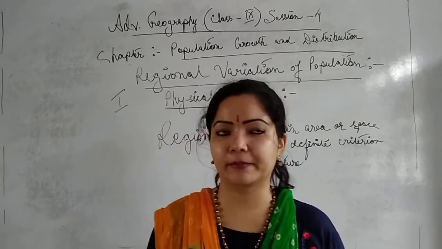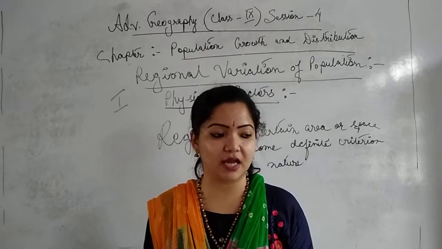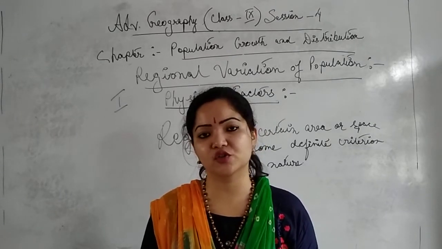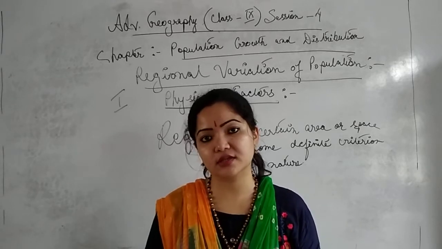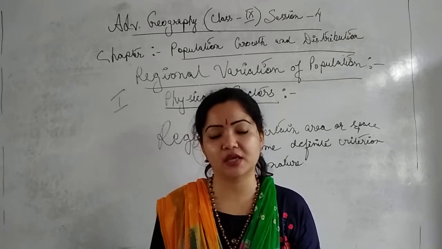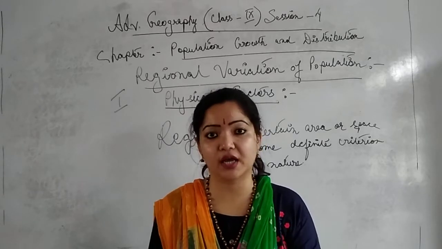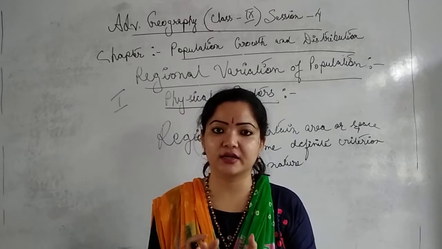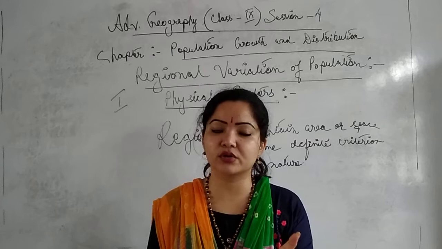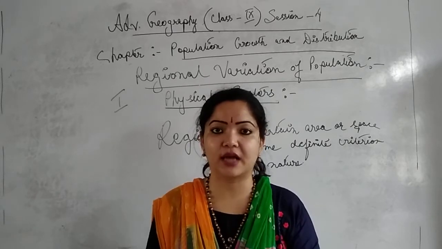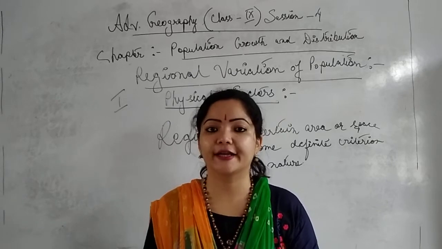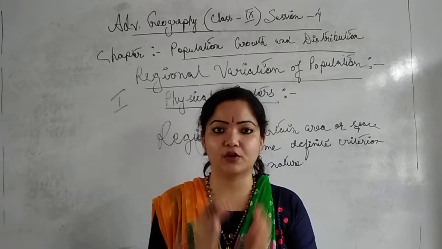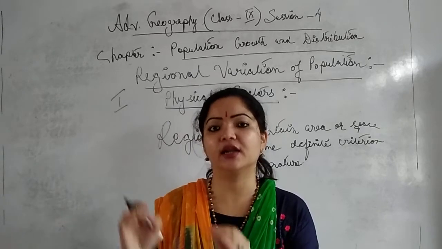And we can further classify into temperate regions, where the temperature is not very high and not very low, and tropical regions. Tropical means what? Nearby the tropics, Tropic of Cancer and Tropic of Capricorn. Polar regions, where it is extremely cold, in the North Pole region that is the Arctic region, and in the South Pole region, at 90 degrees south, the Antarctic region. We can divide all on some particular natural criterion.